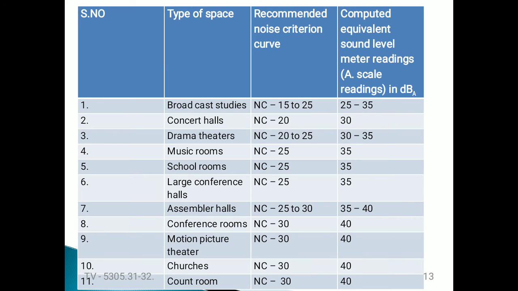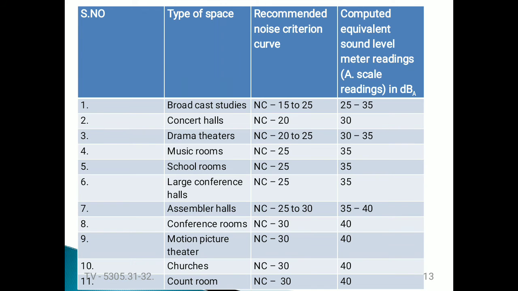In serial number one, I am taking broadcast studios. The recommended noise criteria is 15 to 25, but actually it is maintained at 25 to 35. Similarly, for concert halls, the recommended noise criteria should be 20, but the computed equivalent sound level meter reading is generally 30.